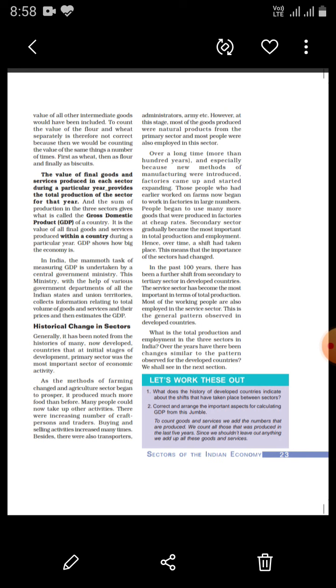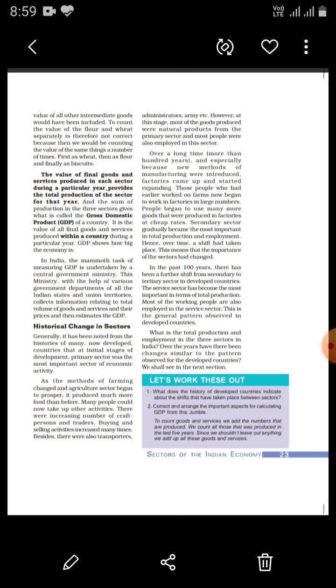But if you see developed countries like USA, Germany, France, Japan, the percentage of people working in the primary sector is less. It is from 2% to 12%.